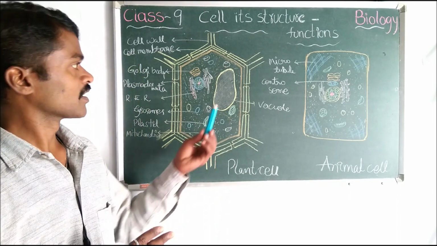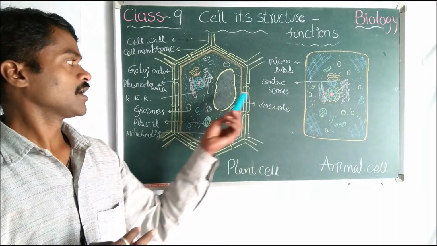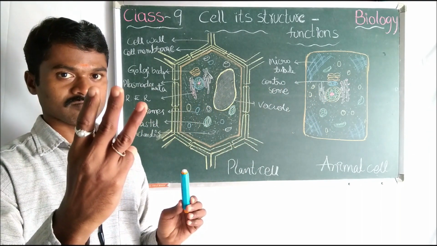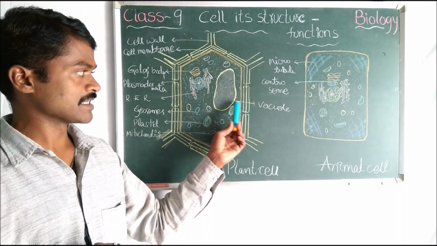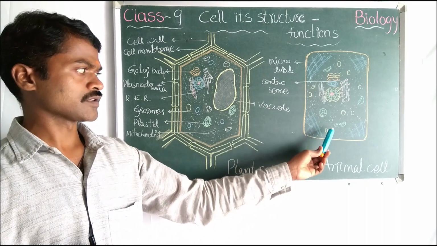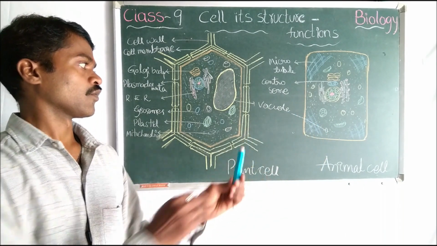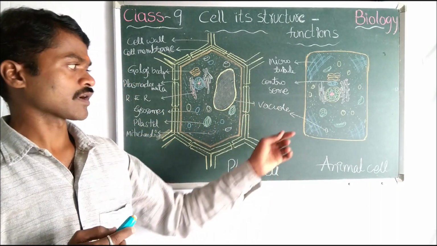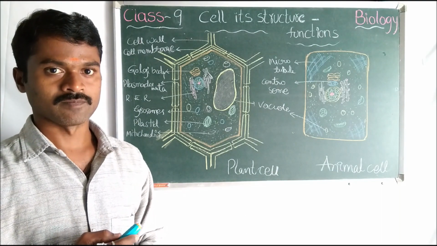Third point, centrosome is present in animal cell, centrosome is absent in plant cell. Fourth point, vacuoles are big in size in the plant cell, vacuoles are very small in size in the animal cell.